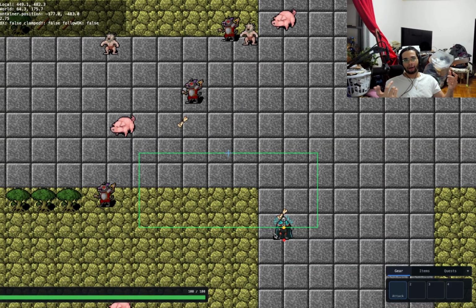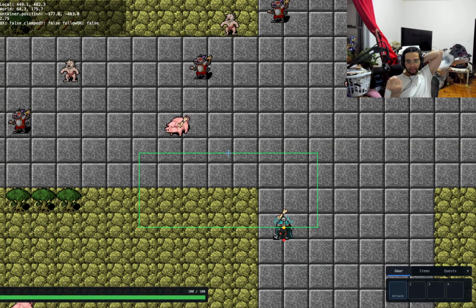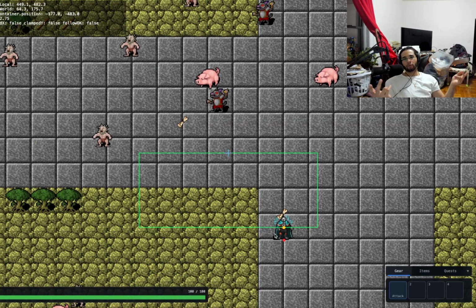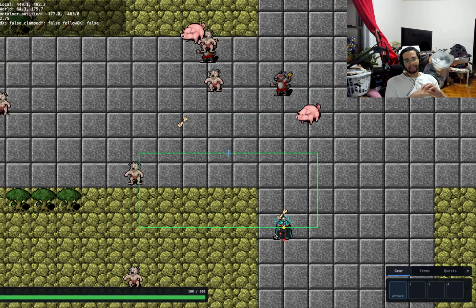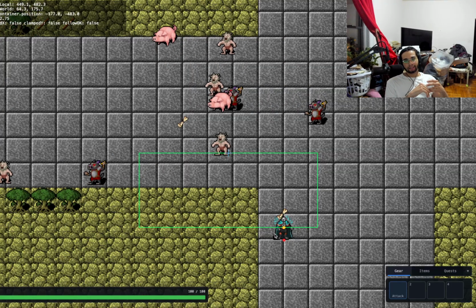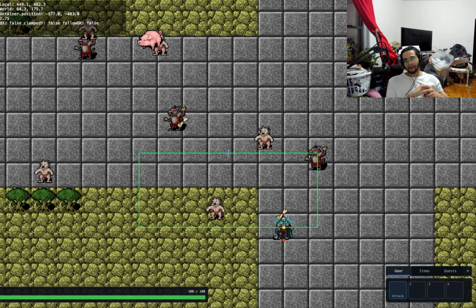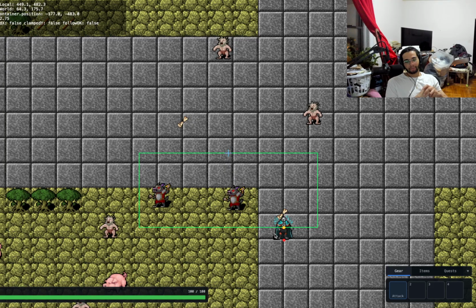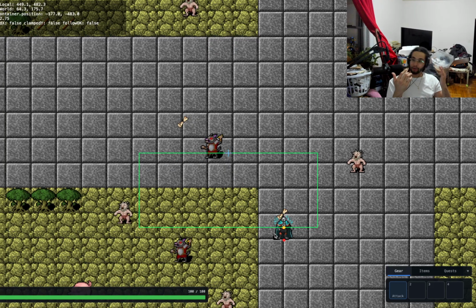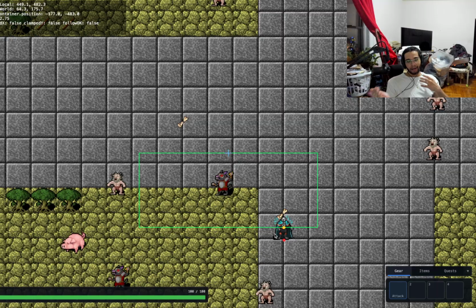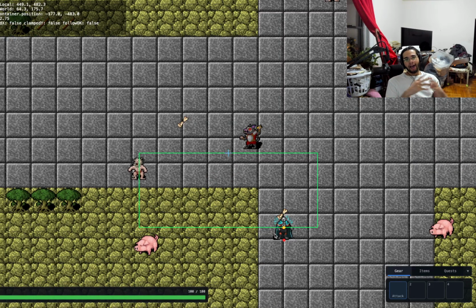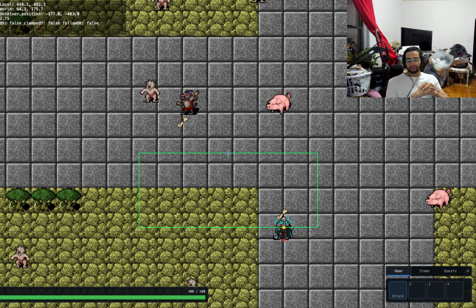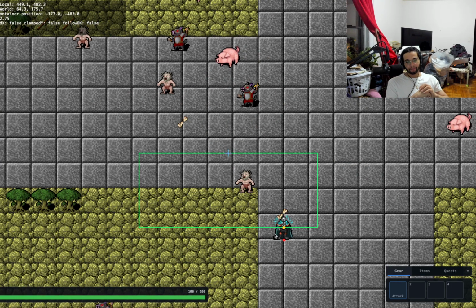But then there's another thing I really want to figure out. I don't really want an XP system in my game. The reason is that I think it's a shame that once you get deeper in the game, you never visit the early game again. You know what I mean? But that's tricky. How do I increase the player's power level and not use XP? XP is everywhere. I haven't figured that out, to be honest.